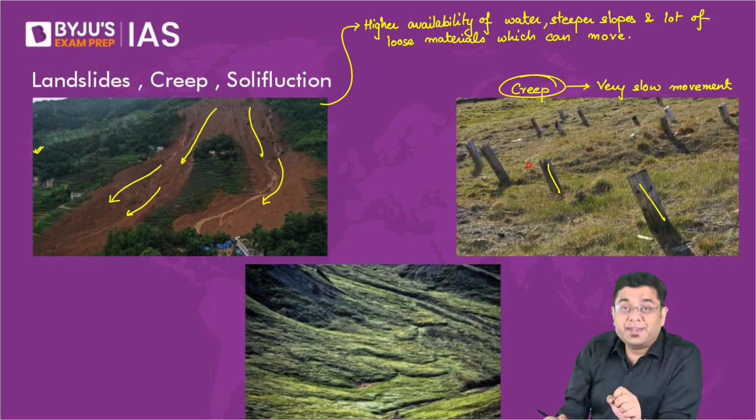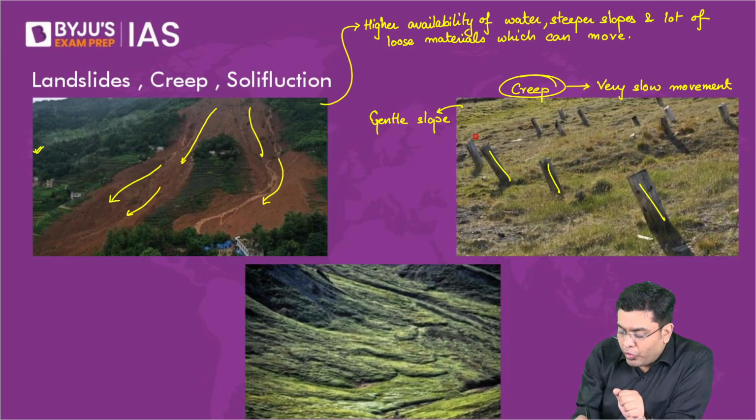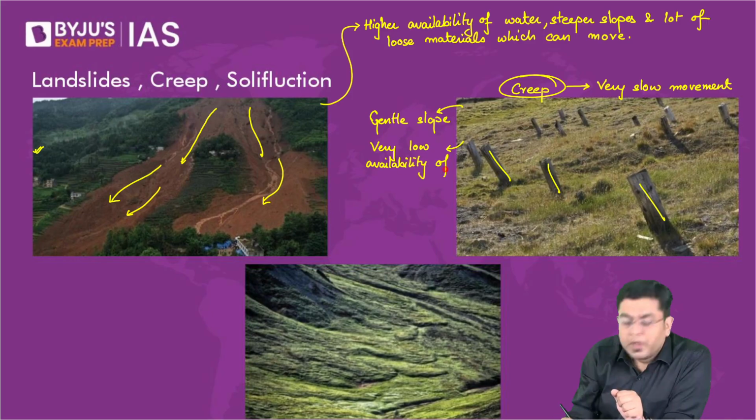Now, why does this happen or when does this happen? It happens when you have a gentle slope, then very low availability of water, okay?